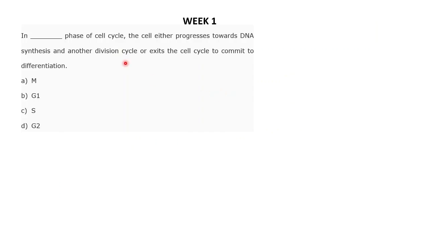So coming on to the first question. It states: in which phase of the cell cycle does the cell either progress towards DNA synthesis and another cell division cycle, or exit the cell cycle to commit to differentiation? If anyone knows the answer, would you please answer? Okay. G1. Does anyone have any other answer? Okay. So the answer to that first question is probably the G1 phase.